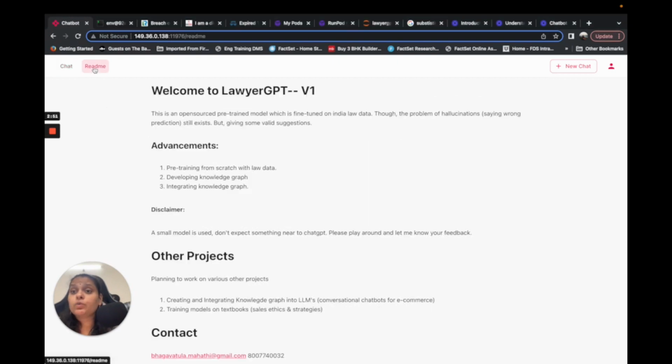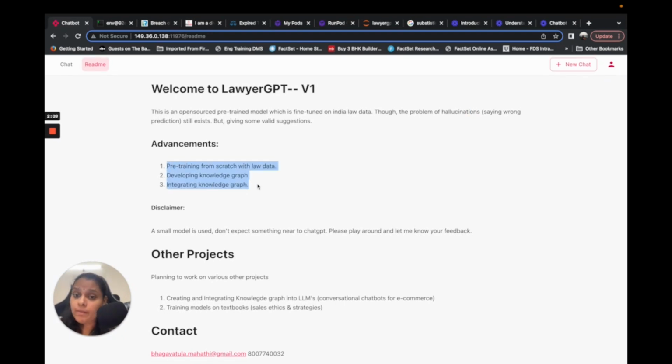Now coming to the advancements I'm thinking of with respect to LawyerGPT: as I mentioned, this is the first version that I've created, just the fine-tuning version of it. But I can pre-train it from scratch with the law data, I mean the Indian legal, IPC data completely. Post that, I can develop a knowledge graph and integrate it such that the problem of hallucinations, where it can sometimes say wrong things, would go away. Those are the future steps which I'm already working on, and might release once I'm done.